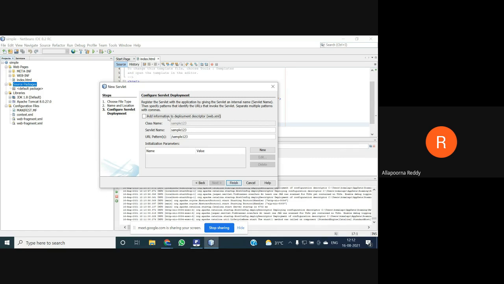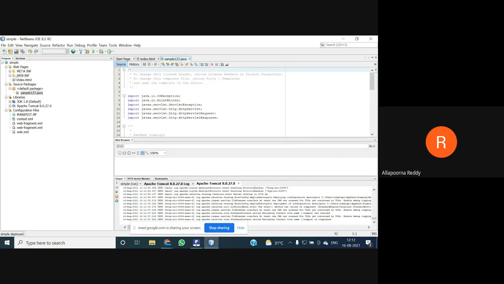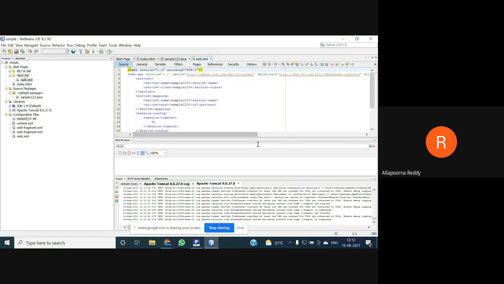If you don't select this one, it will not open any web.xml. If you go for add information to deployment descriptor and then finish, you can find your deployment descriptor stored in WEB-INF, in the web.xml.